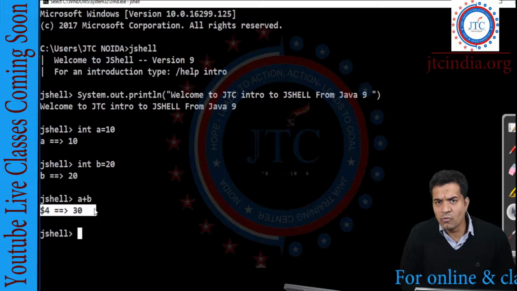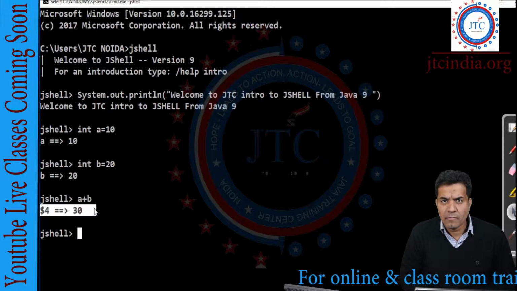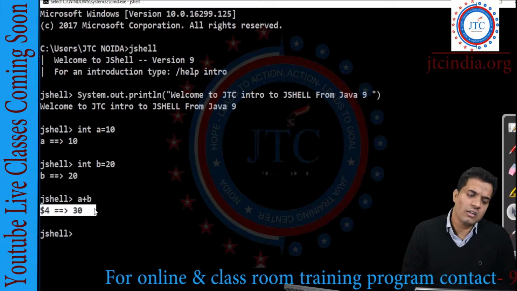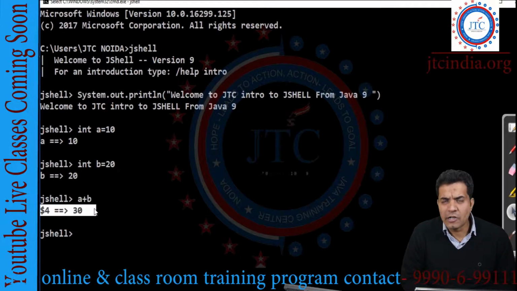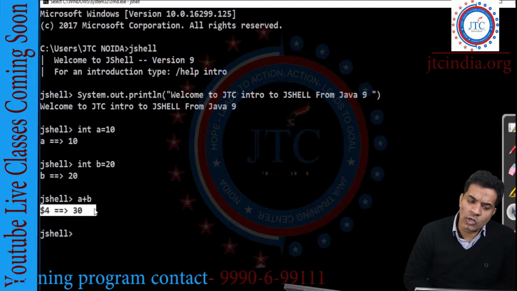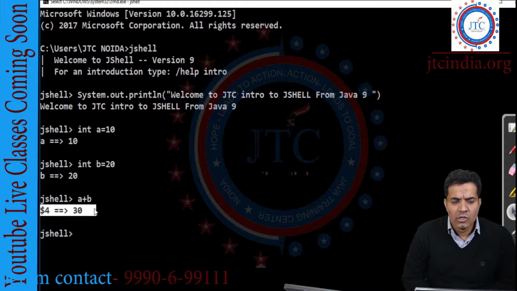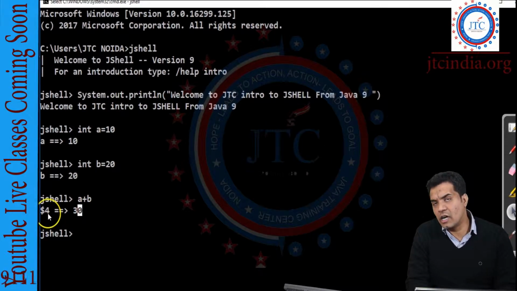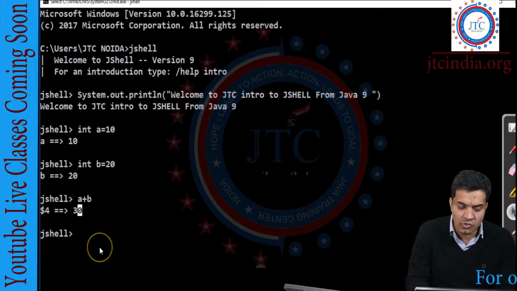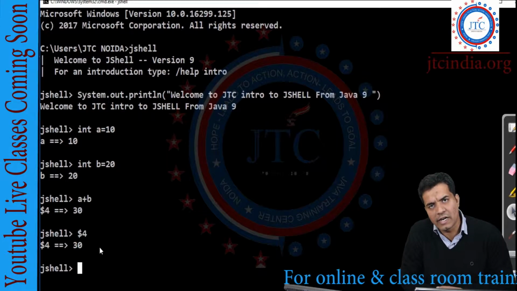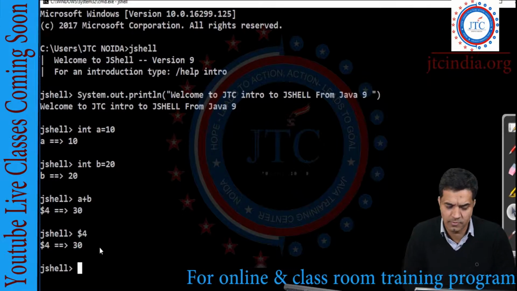The $4 is a temporary variable, a default variable which is storing the value 30. So in future, if you need the value 30, you can easily use $4 in your program. So I'm writing $4 here, and you can see the output we are getting.